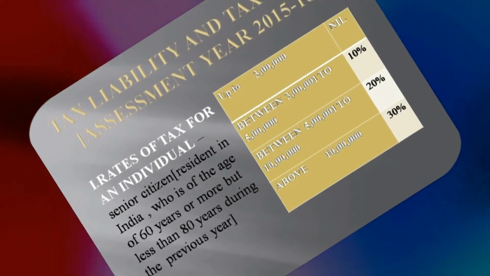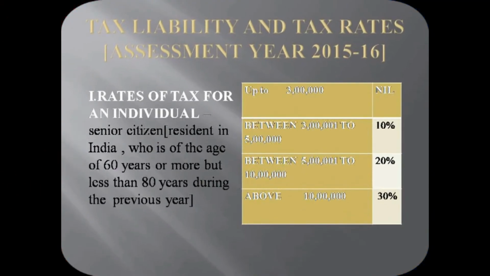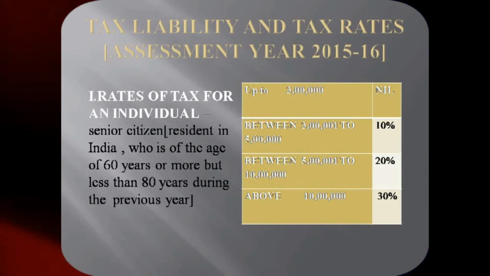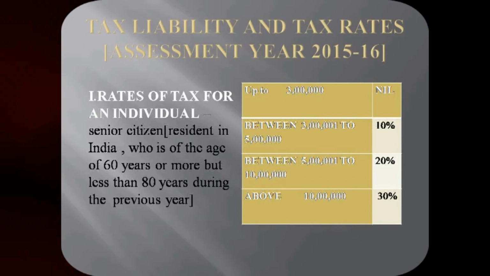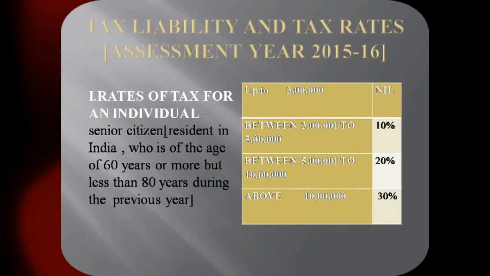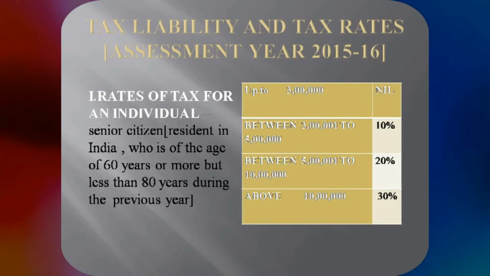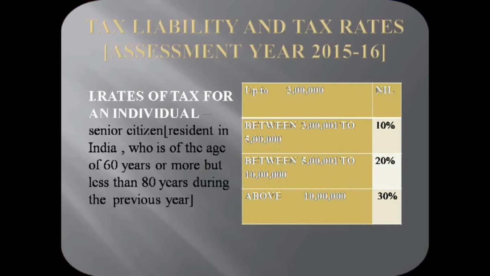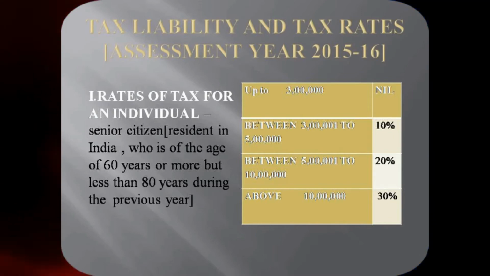Now let us go to the first category. The first category is applicable to senior citizens. Senior citizen means the resident who has completed the age of 60 and is less than the age of 80. For them, the basic exemption is 3 lakh rupees. It means that if their income is 1 lakh rupees, they need not pay tax. If their income is 2 lakh rupees, they need not pay tax. If the income is 3 lakh, no need to pay tax. If the income exceeds 3 lakh rupees, if the income is 3 lakh and 1 rupee, for that 1 rupee they have to pay tax. So up to the first 3 lakh rupees, there is no tax payable by them.